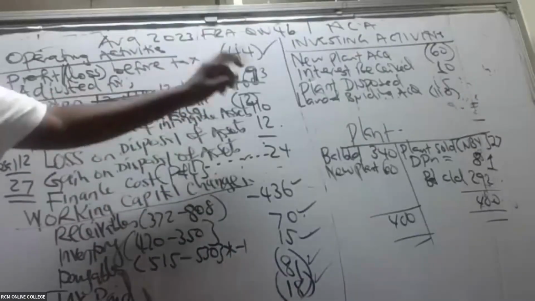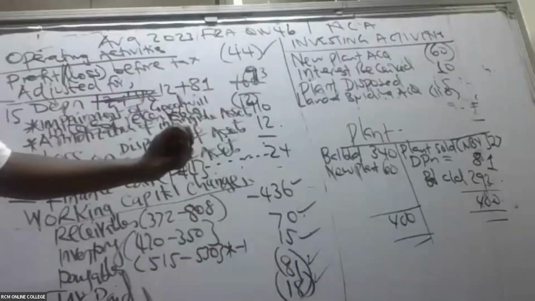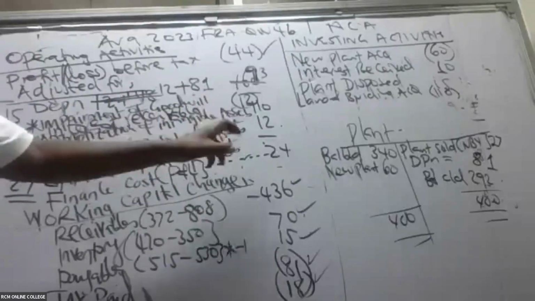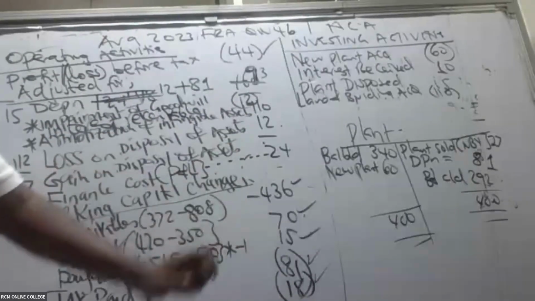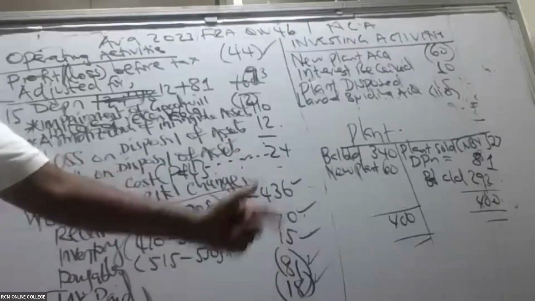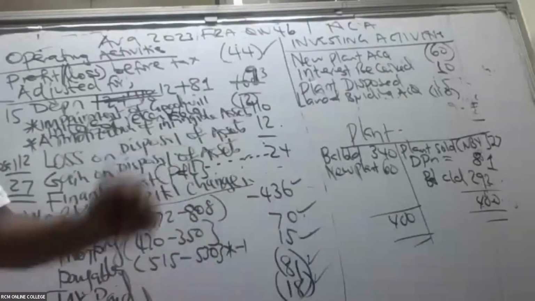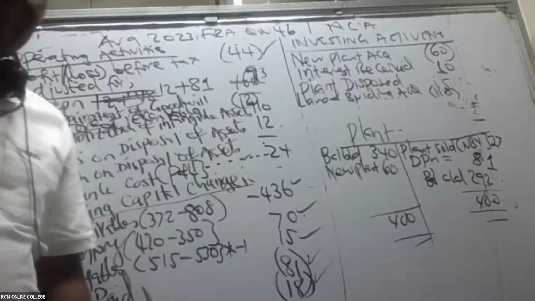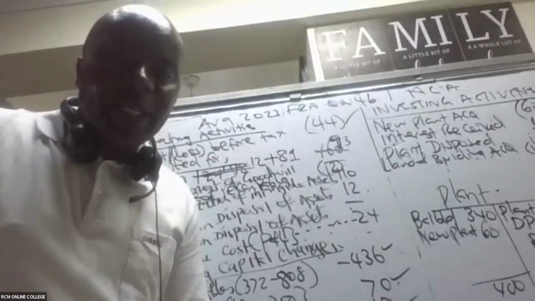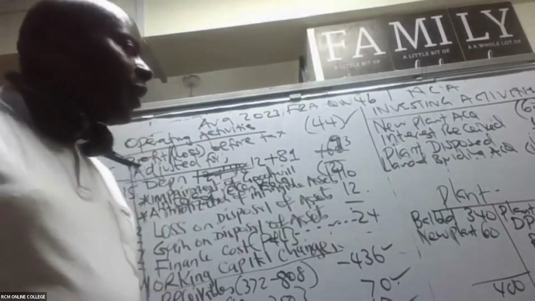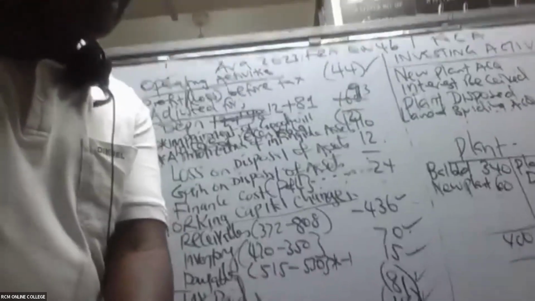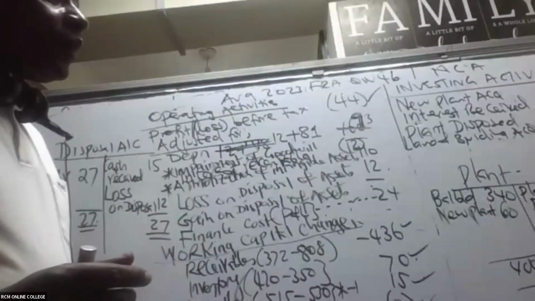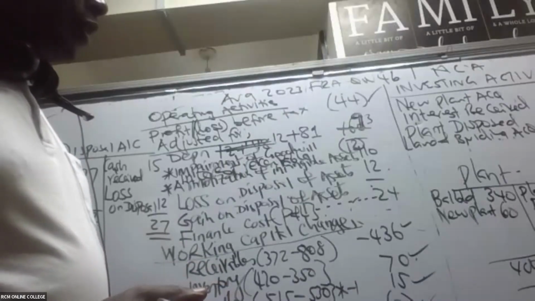You start with minus 44 plus 93 minus 12 plus 110 plus 12 plus 24 minus 436 plus 70 plus 15 minus 81 minus 18. Please give me the net. I'm really dependent on you guys. This will really help you.